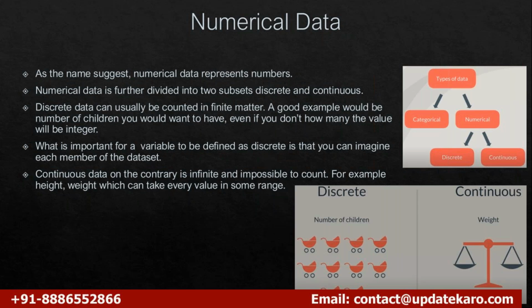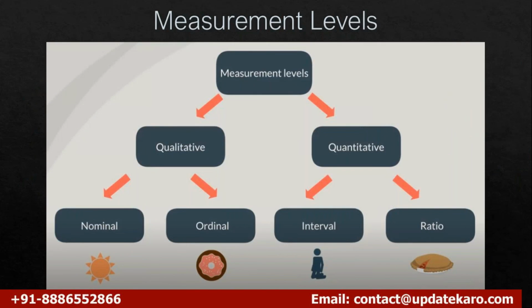Discrete data is usually represented in the form of finite numbers, whereas continuous data can take any value that is possible in that range, in that infinite number range. That is called continuous. Examples are height and weight, right? And then we have seen measurement levels, qualitative and quantitative.